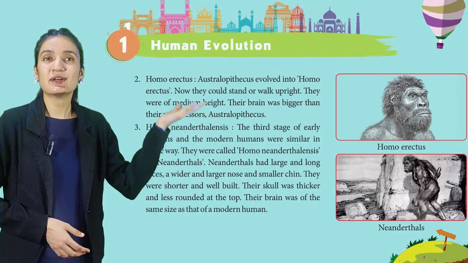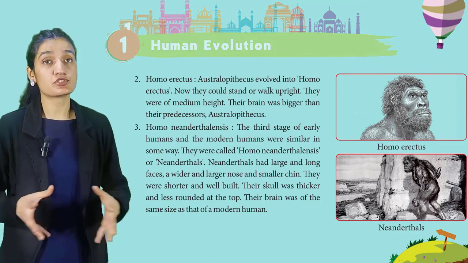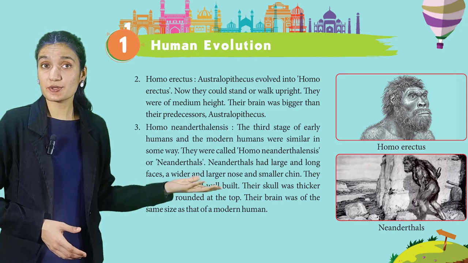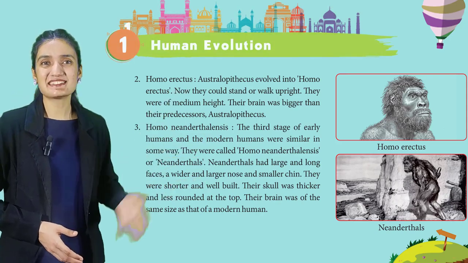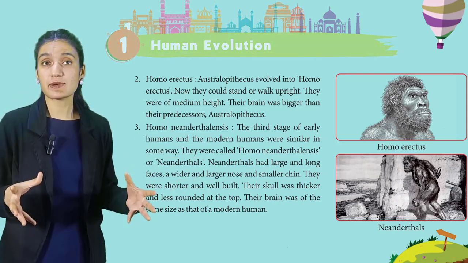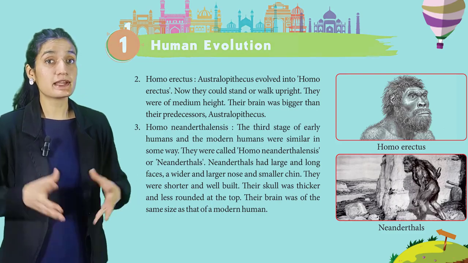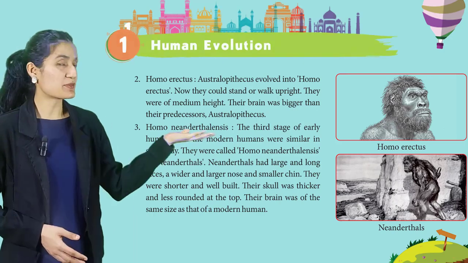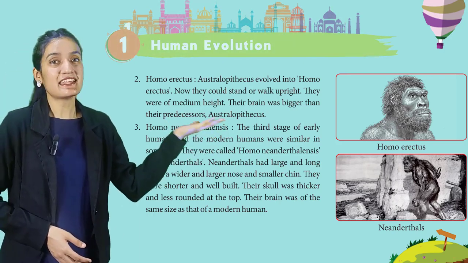Now, second, Homo erectus. Australopithecus evolved into Homo erectus. Now they could stand or walk upright. They were of medium height. Their brain was bigger than their predecessors, Australopithecus. Now third, Homo neanderthalensis.